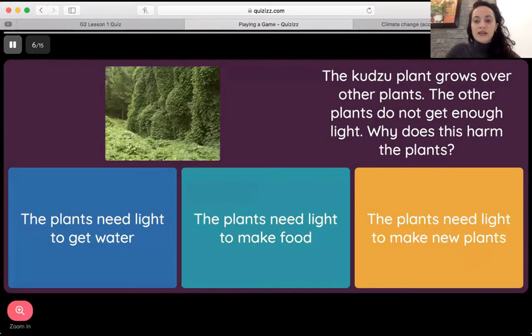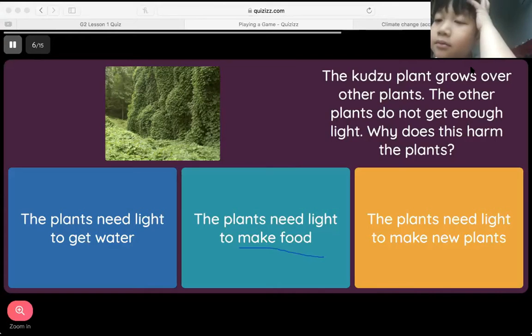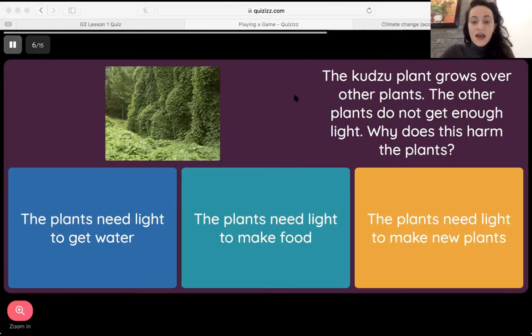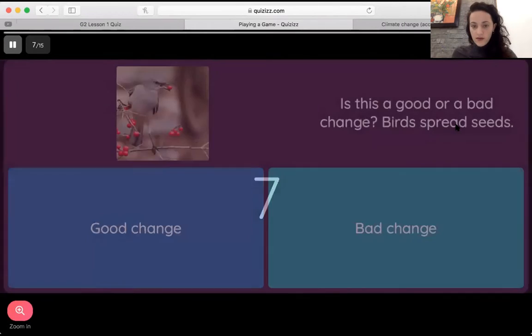The kudzu plant grows over other plants. The other plants do not get enough light. Why does this harm the plants? Hai Fong. The plant needs light to make food. Exactly. So it's not that the plants can't make new plants when the kudzu grows over them. It's that the plants can't make food, so they die. They can't make food without sunlight. That's why they die. Thank you, Hai Fong.